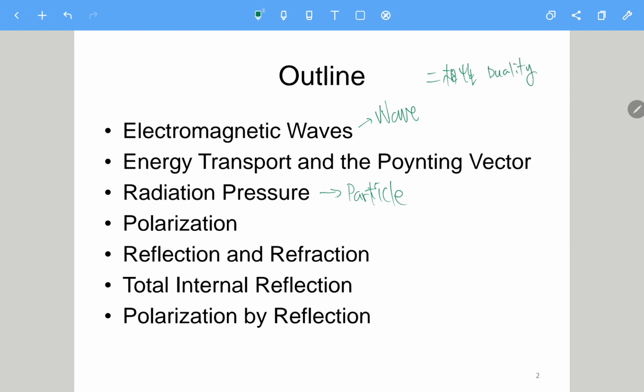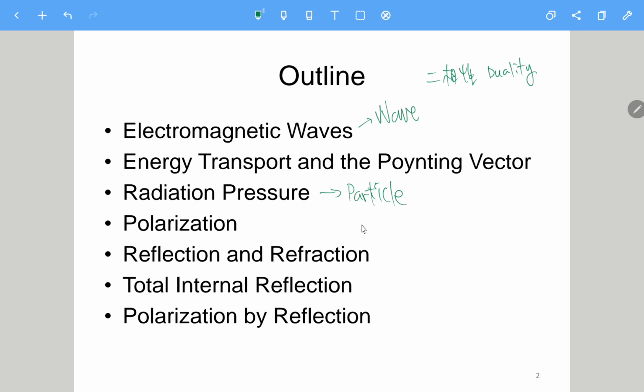So it also tells you that the EM wave is of course a wave, has the property of a wave, but also it has the property of the particle. So we'll introduce those properties, and then we'll introduce an interesting phenomenon called polarization.